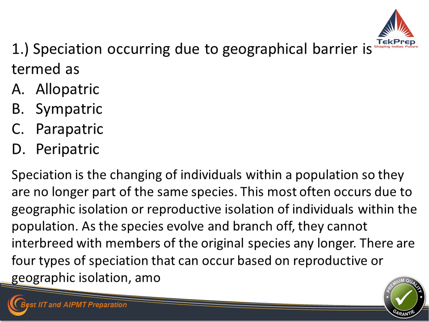So let's look at the options: allopatric, sympatric, parapatric, and peripatric. Here, if you look at it, patric means place, and allo stands for other place. Sympatric, sym stands for same place. Para stands for beside place, and peripatric is within, or rather nearby. So let's look at each option carefully, and we will be able to arrive at the answer.